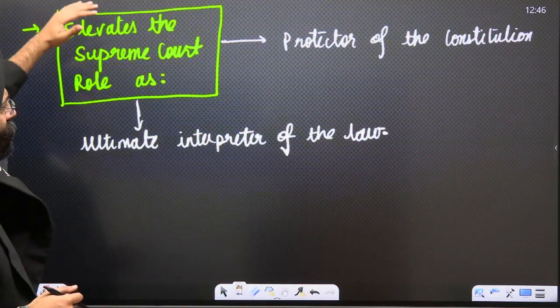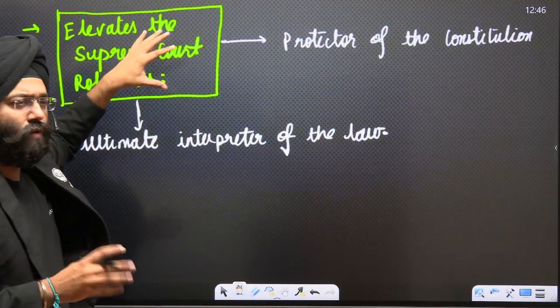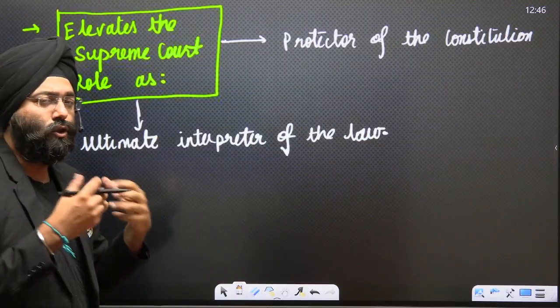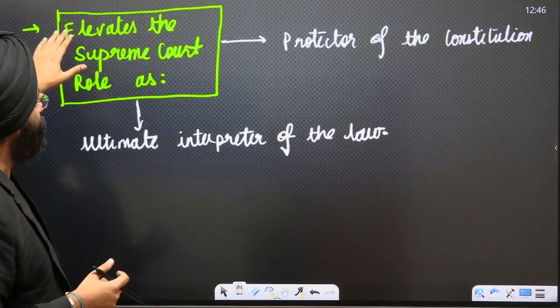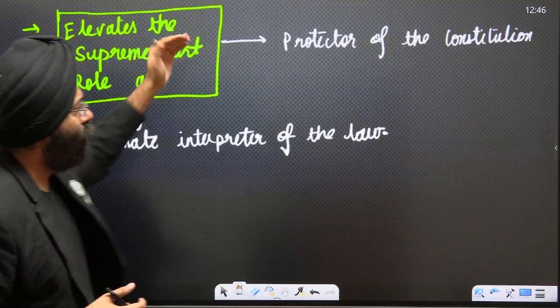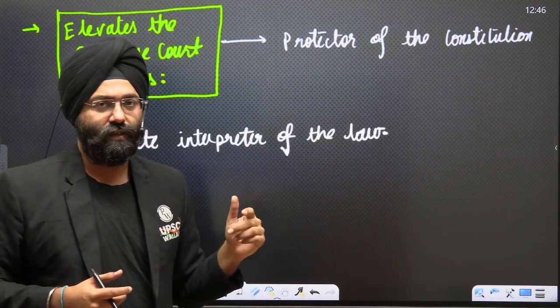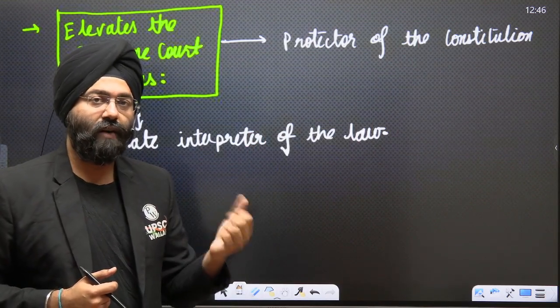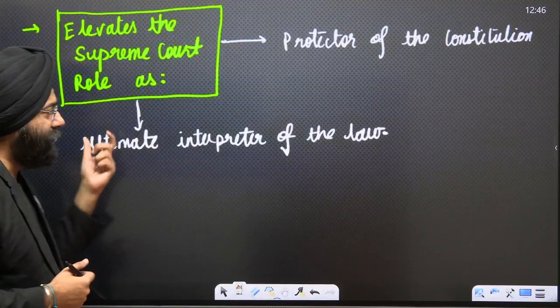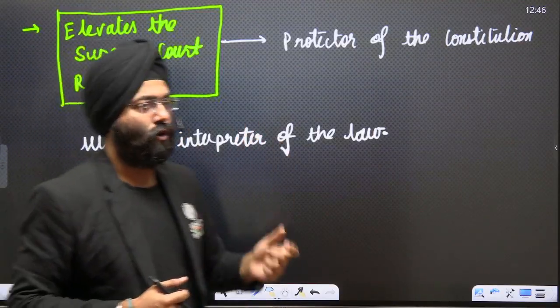See, why is this Article 142 power, a very huge power, entrusted to the Supreme Court? It elevates the Supreme Court to the role of protector of the Constitution. It has to protect the constitutional values. That is why this power has been given. Along with it, it is the ultimate interpreter of the law, and even the Constitution.